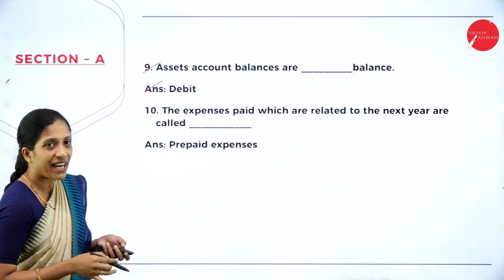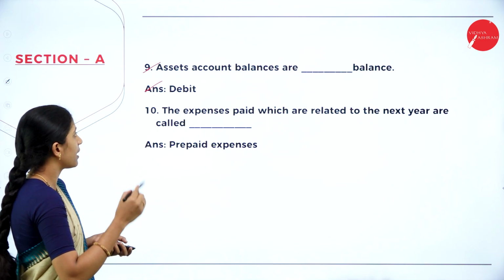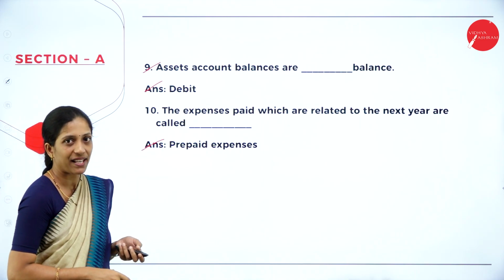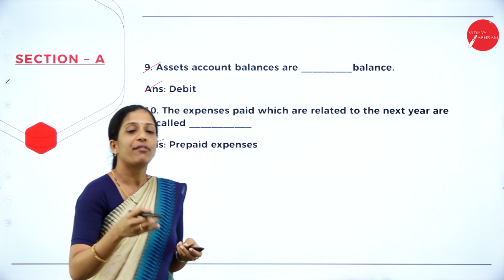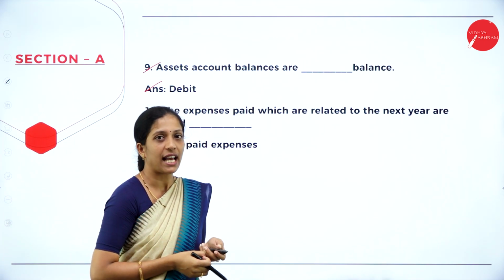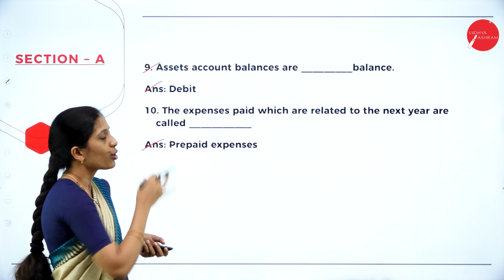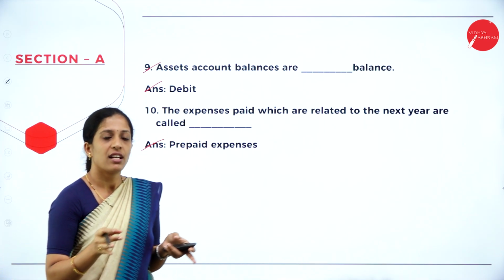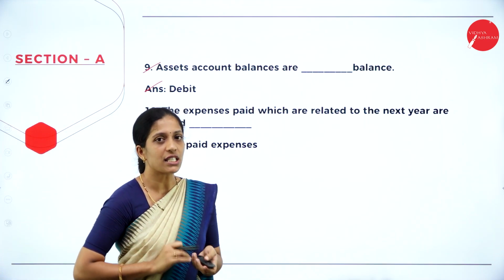10th one, the expenses paid which is related to the next year are called as what? Prepaid expenses. So for the next year, you have already paid that. So what it is called as prepaid expenses. So hope you are clear about all the 10 questions. 5 was multiple choice, 5 was fill in the blank.